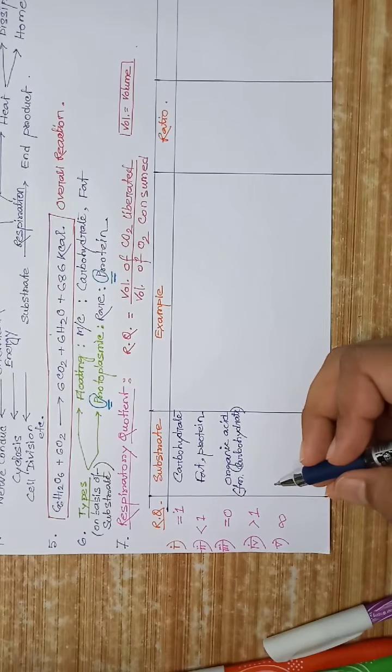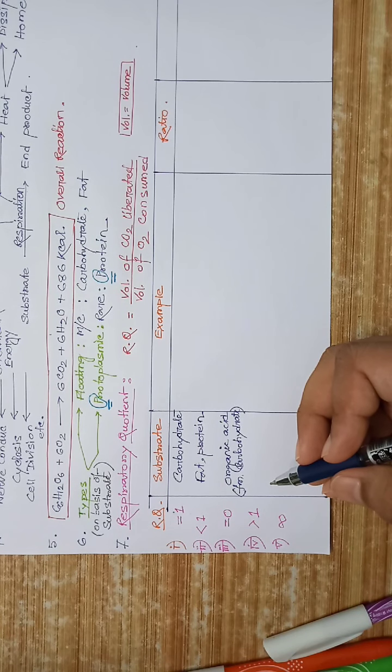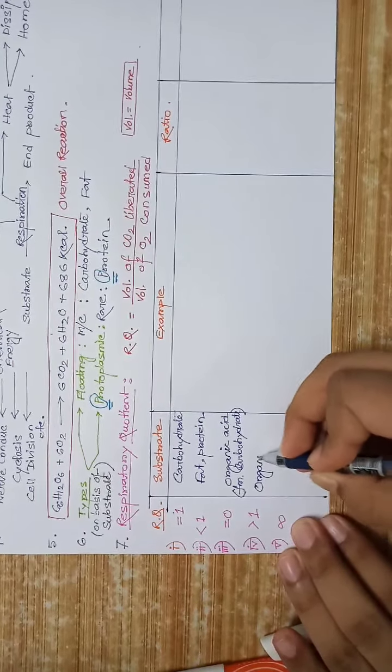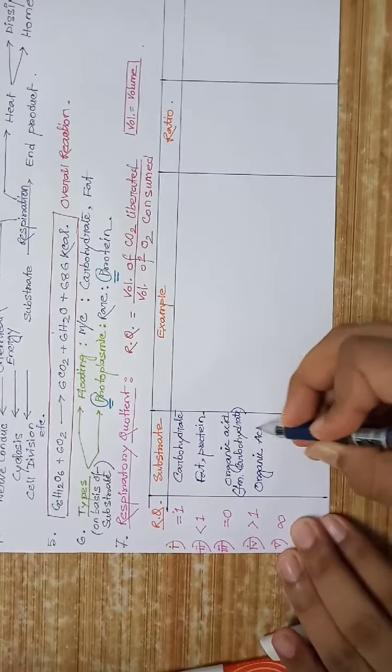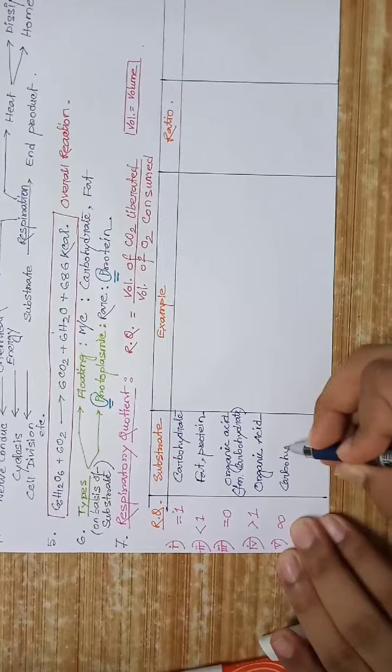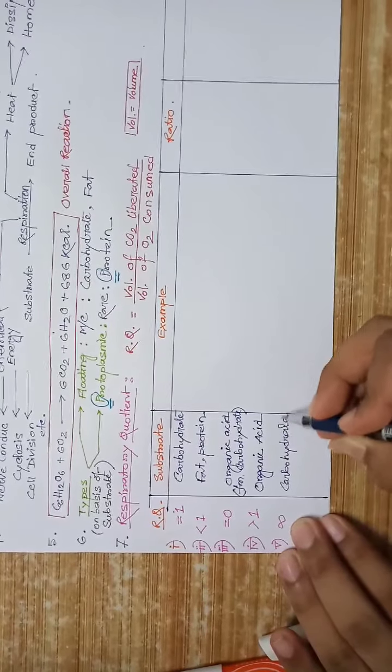And here it is organic acids and carbohydrate.